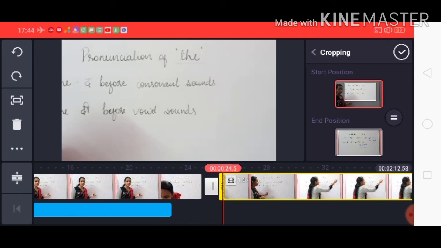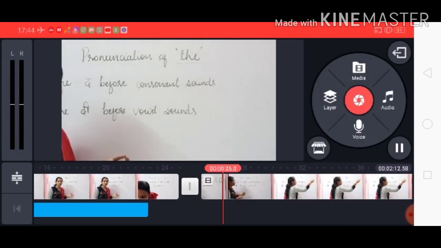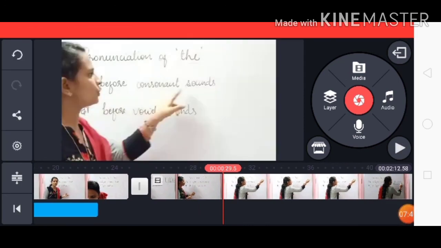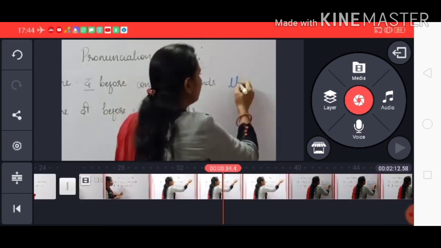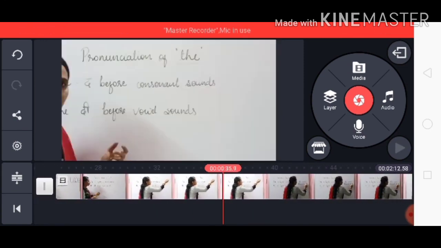And after that, click on the equal sign if you want this portion from beginning to the end to be zoomed in the same proportion, and then click on the right option. See, this has been done now. The screen is focusing now the selected portion only, okay? So in this way you can focus on the particular portion, or you can set your board also.